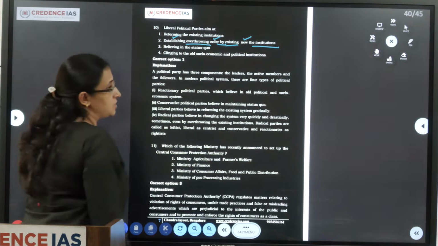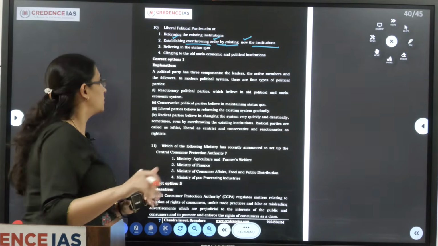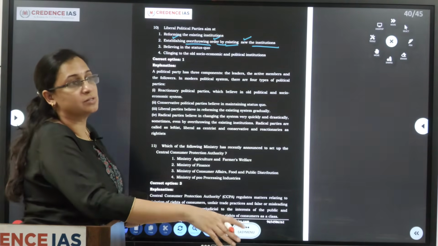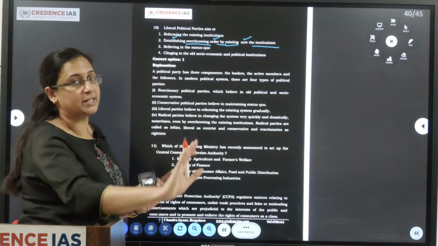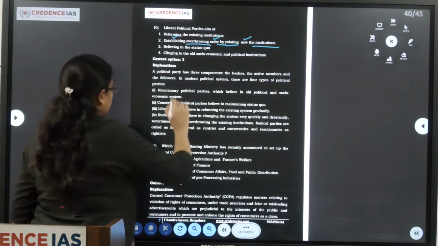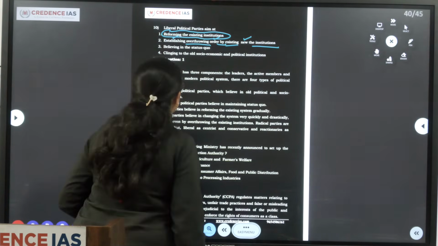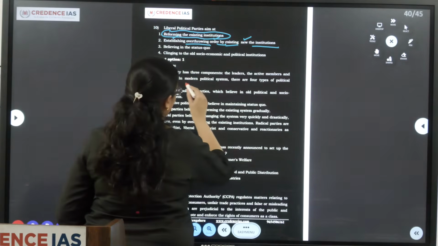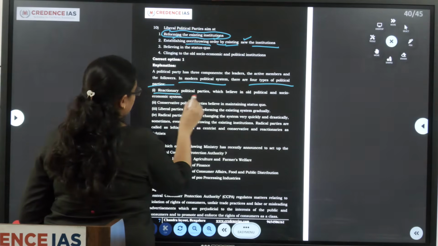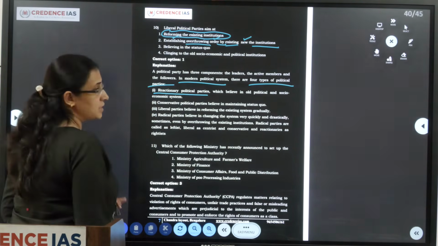Believing in the status quo. Status quo means whatever is present, let it be. Clinging to the old socio-economic and political institutions. So they will have old beliefs. So what do liberal political parties do? Liberal political parties try to reform the existing institutions. In the modern political system, there are 4 types of political parties. The reactionary political parties, what do they do? They believe in old political and socio-economic systems.